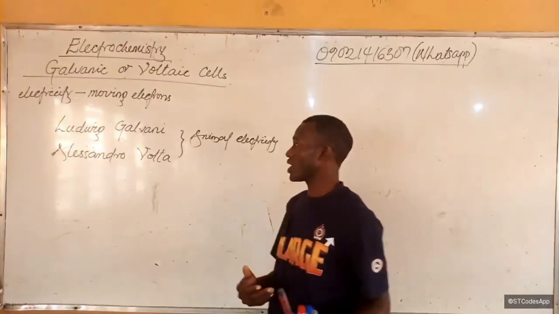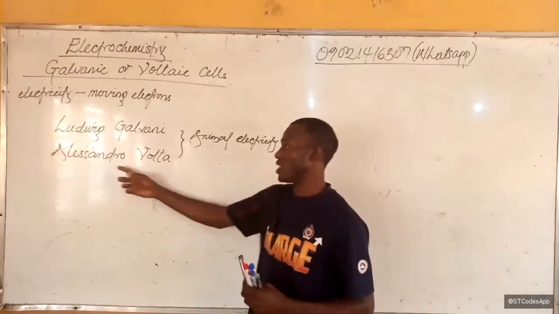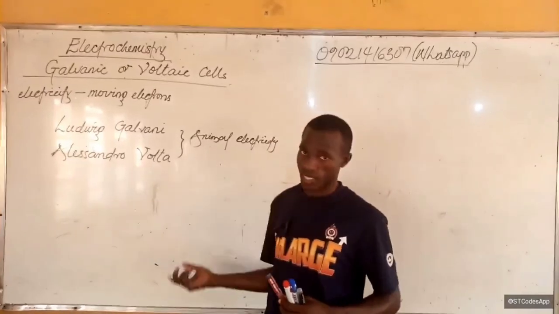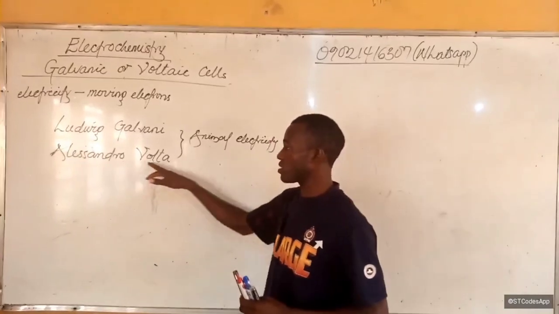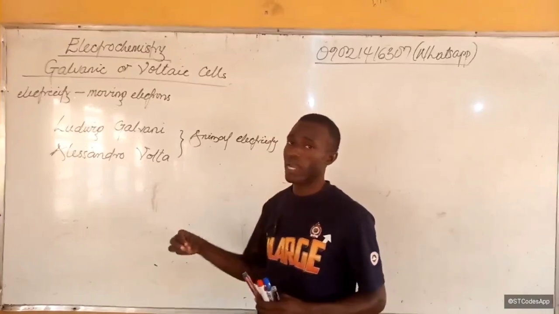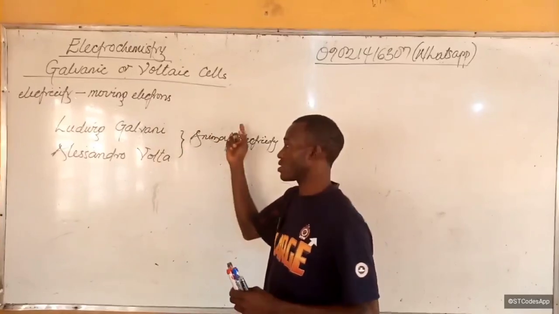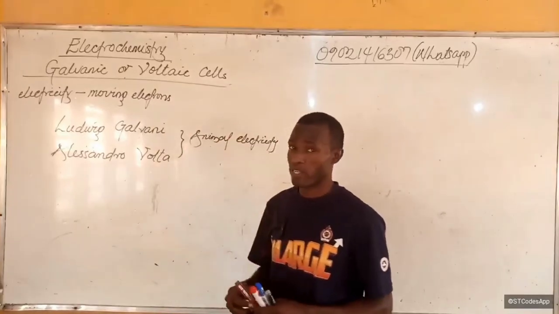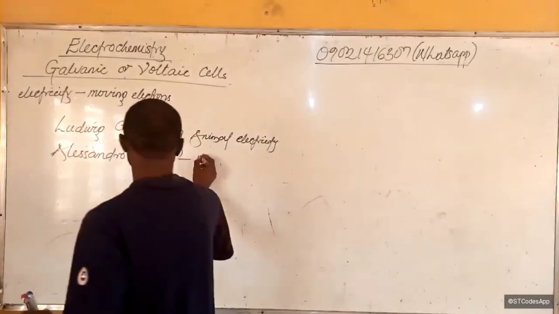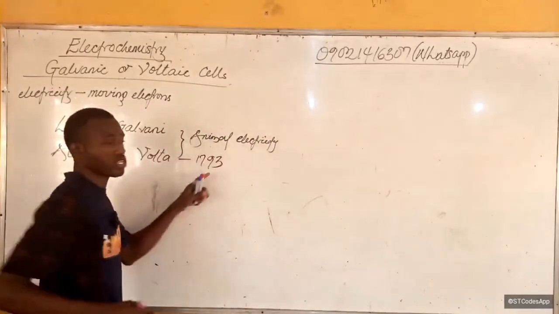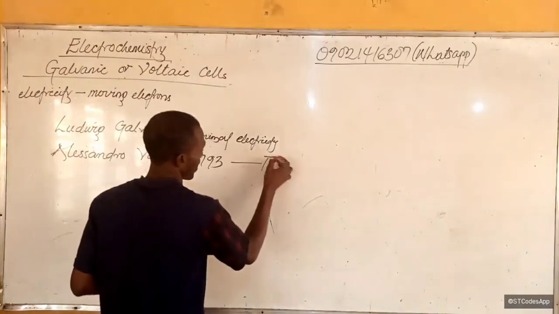Alessandro Volta was against this view, and he proved it by creating the first battery in the year 1793, which was known as the pile.